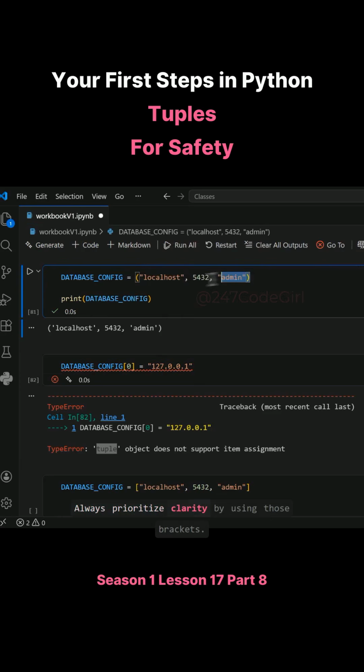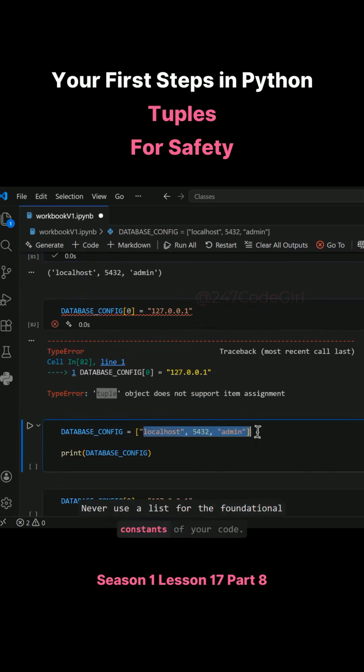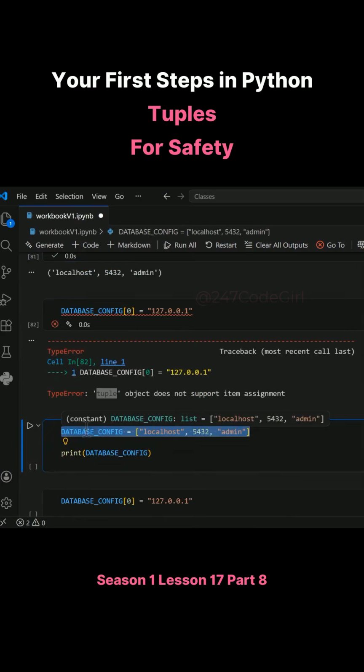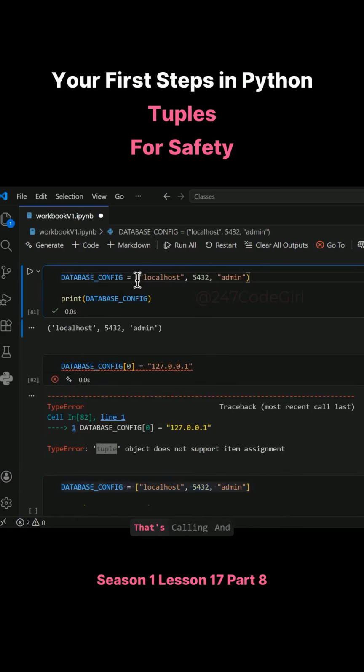Always prioritize clarity by using those brackets. Choose the tuple, use the commas. Never use a list for the foundational constants of your code. If you take away only one lesson today, let it be this one. This is the most impactful rule for your workflow. Commit this to memory.